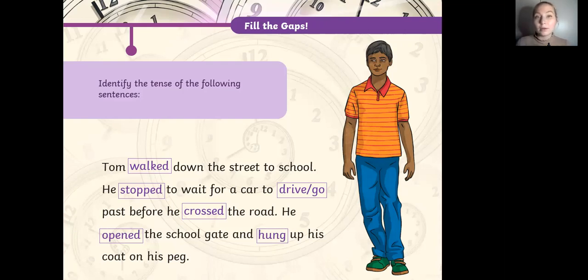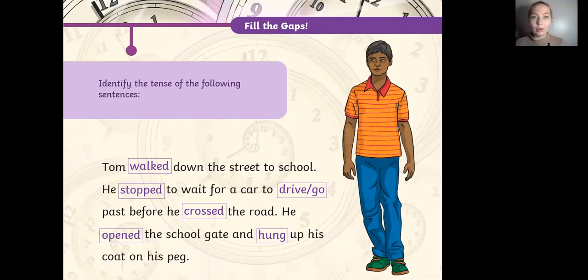So Tom walked down the street to school. Here we have the regular verb, right? So he walked down the street to school. He stopped. Also, this is considered to be a regular verb, just because we have ed as the ending. And to wait for a car to drive, this is the infinitive form.